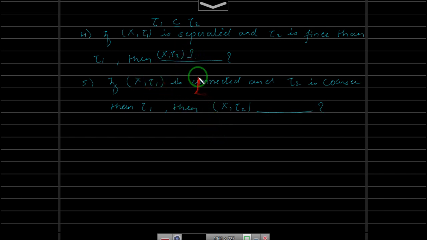Okay. So I hope you will. These are very simple examples. You can easily answer these two questions. Okay. Now, if you go for subspace topology, let us take that as a remark.